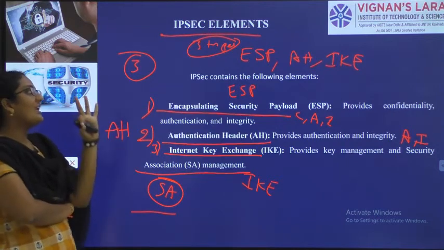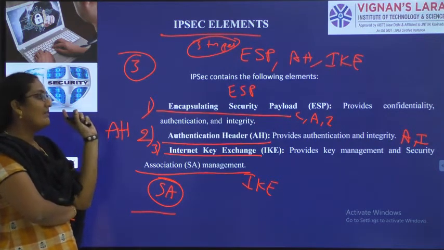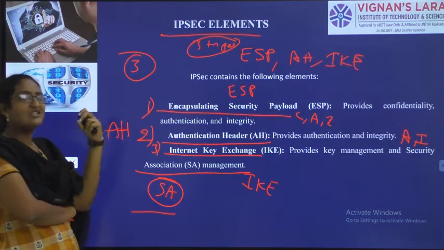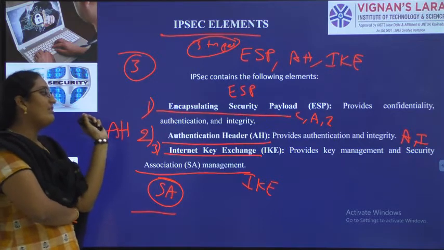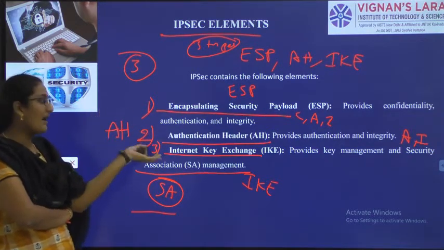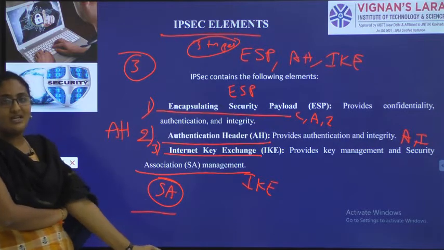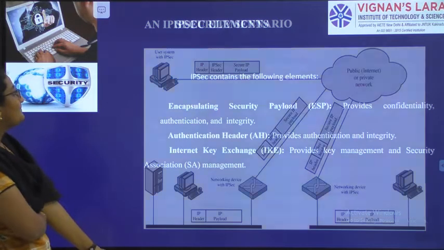So we have three elements. First element is encapsulating security payload. It will provide confidentiality, authentication, integrity, three features. Second one is authentication header. It will provide only authentication and integrity. Confidentiality does not matter here. Third one is key exchange. What that will do, we will see in the next slide.